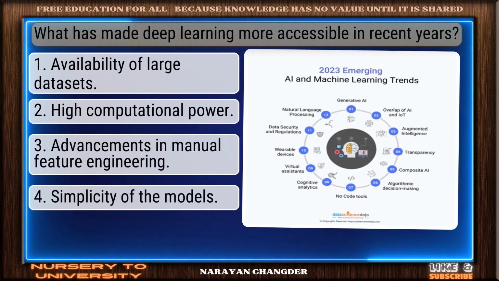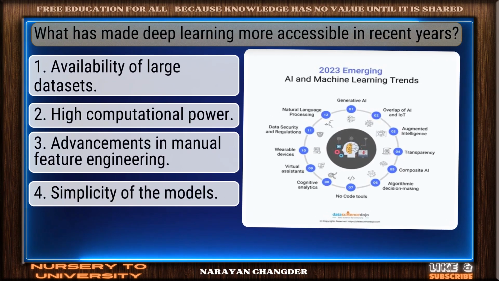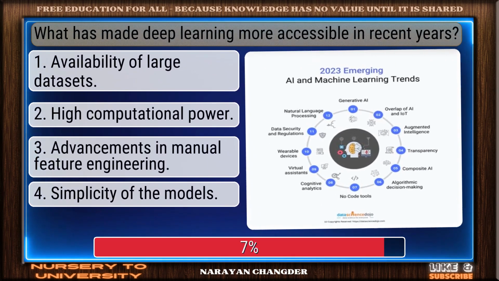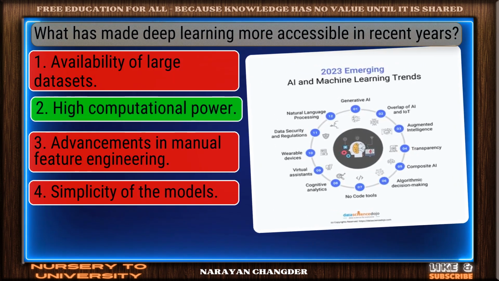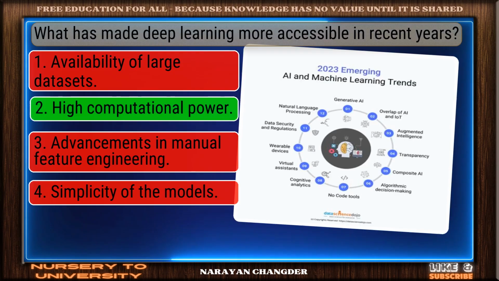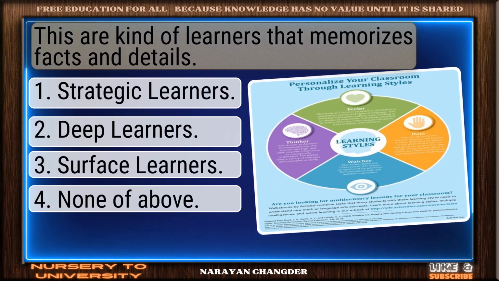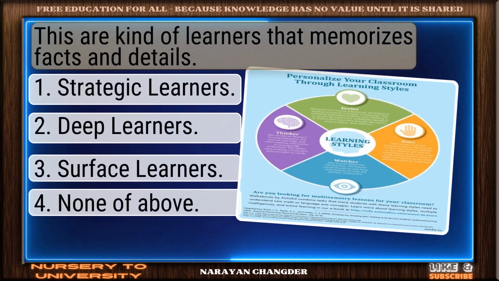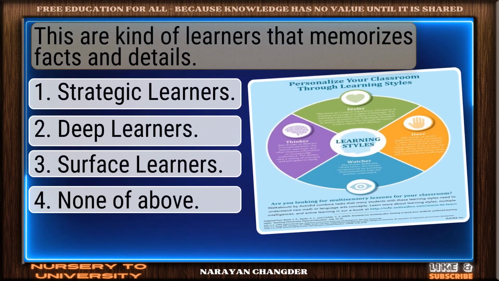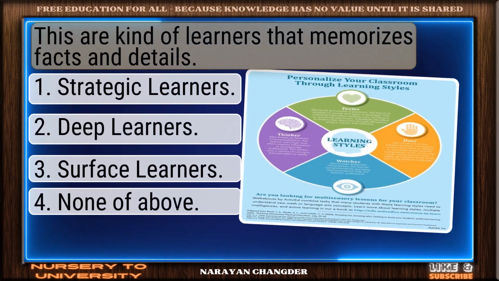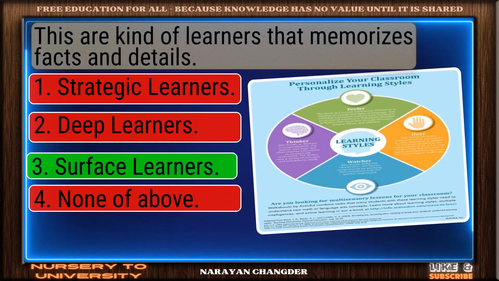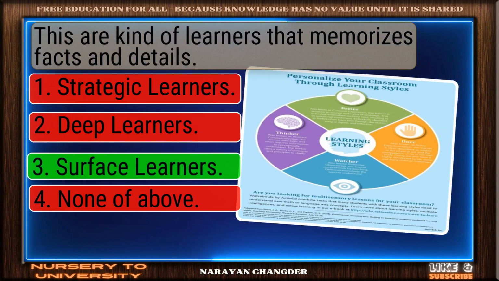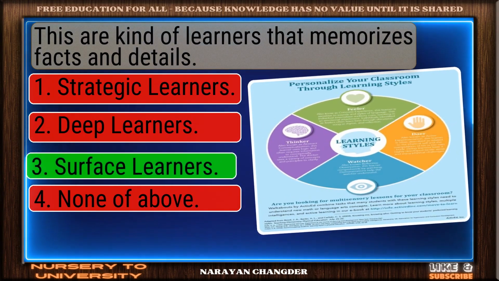Question number 13. What has made deep learning more accessible in recent years? You chose high computational power, and it is correct. Question number 14. These are kind of learners that memorize facts and details. Smart move. Surface learners is an accurate answer.